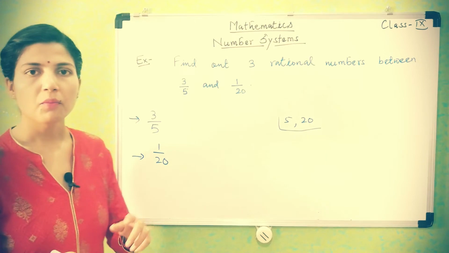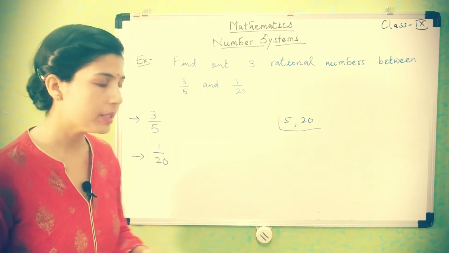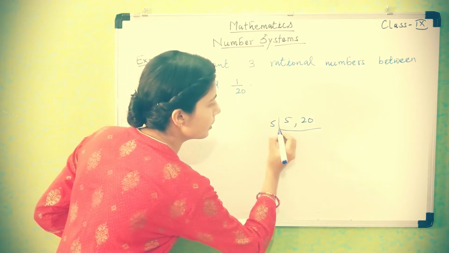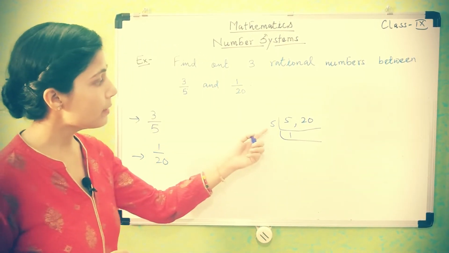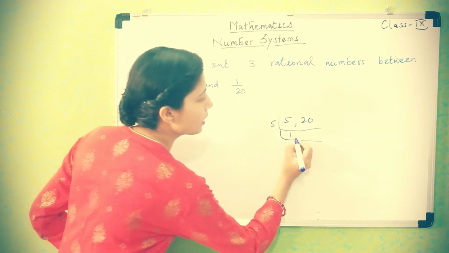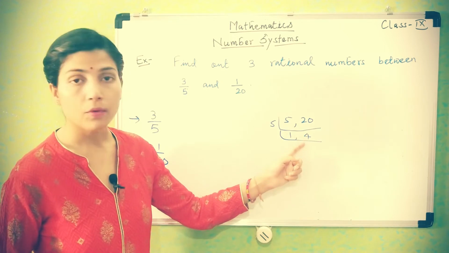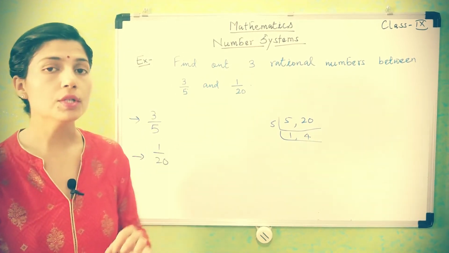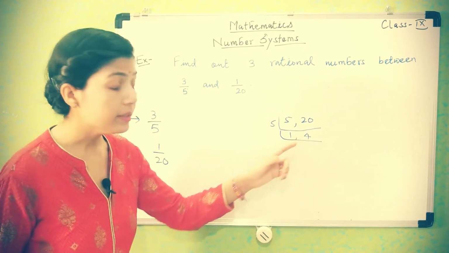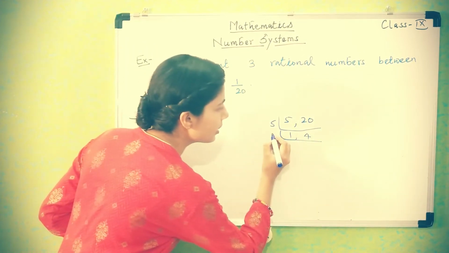First choose a prime number. 5 is already a prime number, so first we will divide by 5 here. 5 ones are 5, and 4 times 5 is 20, so here 4 will come. Now you can see 4 is an even number, not a prime number. So we have to choose a prime number that will divide this 4, the smallest prime number, that is 2.